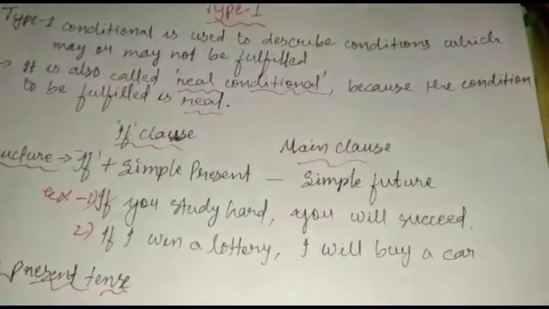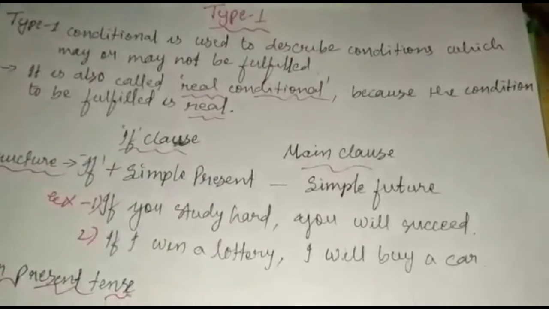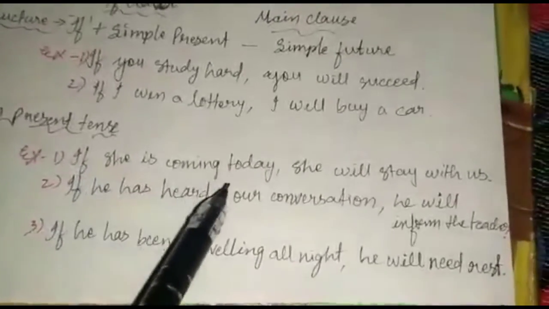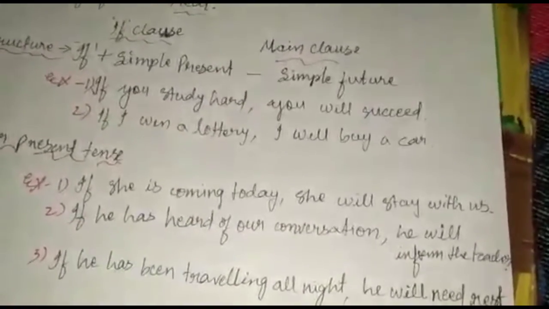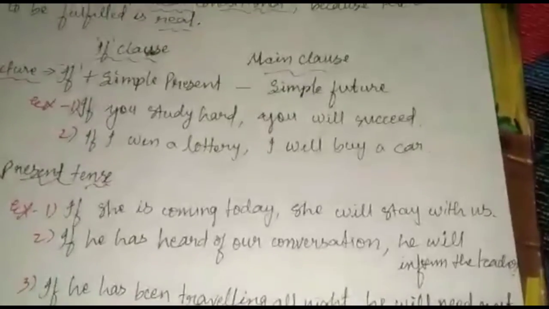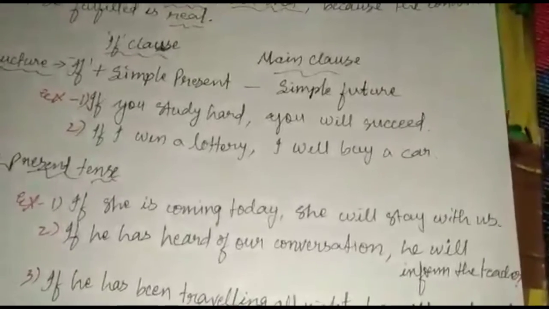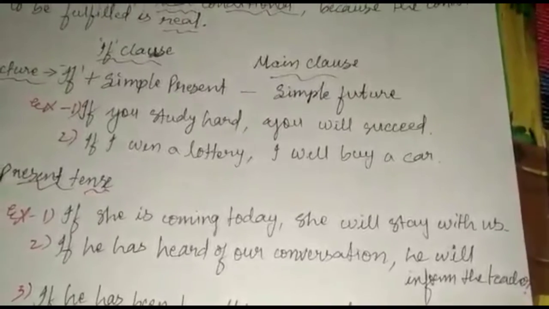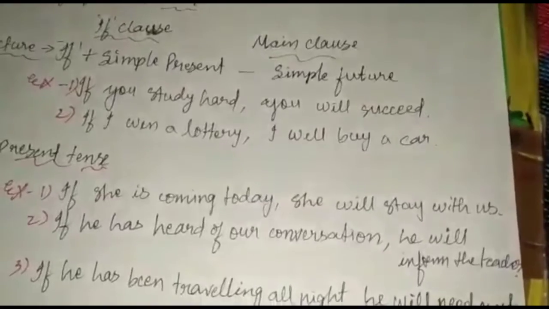But it is not always that the if clause must be in simple present. It can be other tenses of present tense. Now look at the following examples. If she is coming today, she will stay with us. Now if she is coming today is in present continuous tense, whereas the main clause is simple future. So it doesn't always have to be simple present in the if clause. It can be present continuous and it can be present perfect.